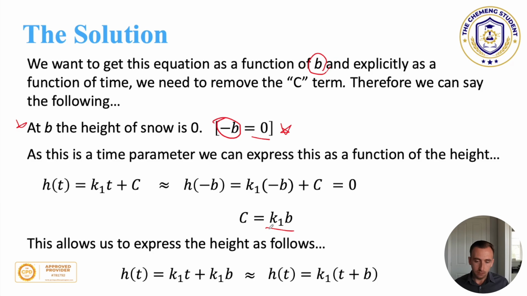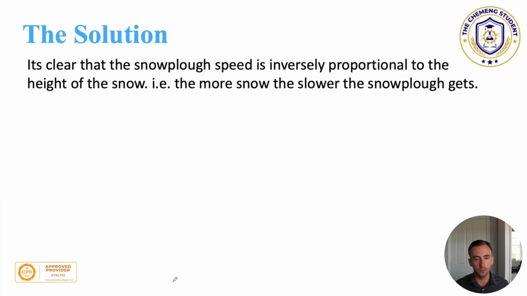Now we can tidy this up and we can take k1 out as a common factor, just makes it nice and neat. And so we get h of t is equal to k1 multiplied by t plus b. Because whatever the time is, plus b multiplied by its rate will give us the height. Fairly simple. Now, that's us dealt with the height. Now we need to bring in the relationship between the snowplough and the snow height.